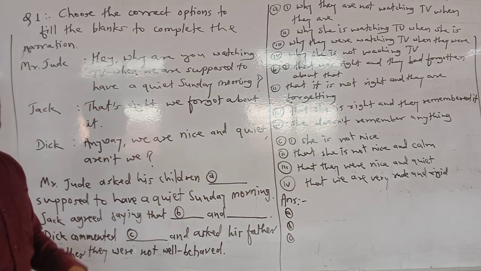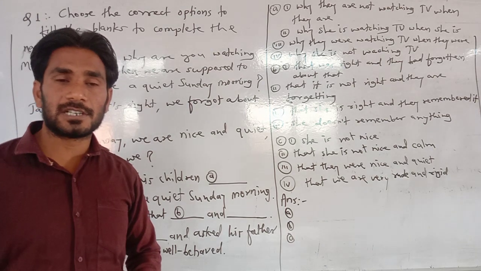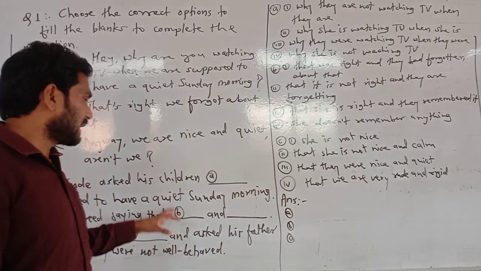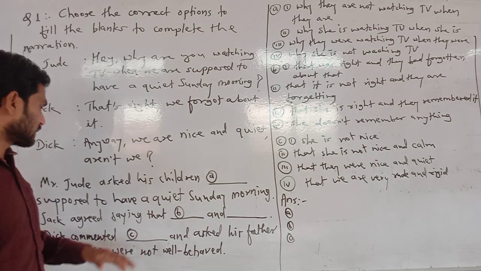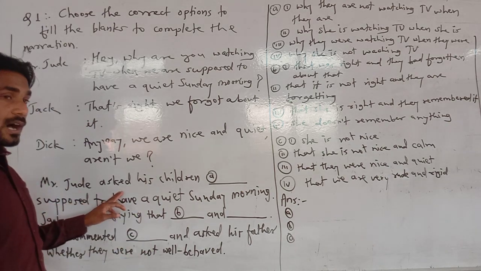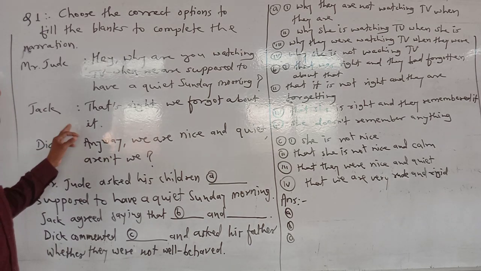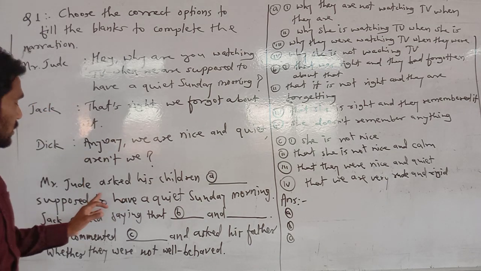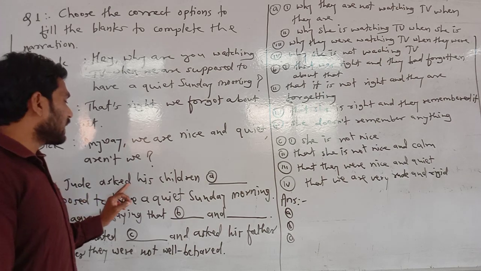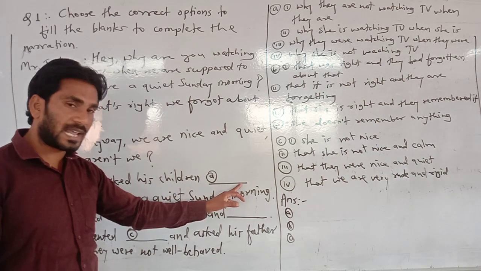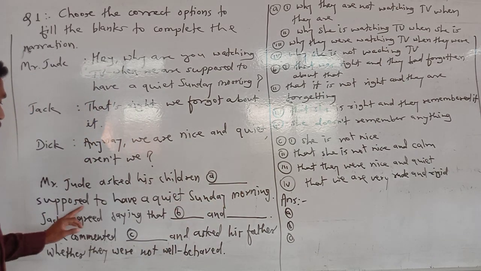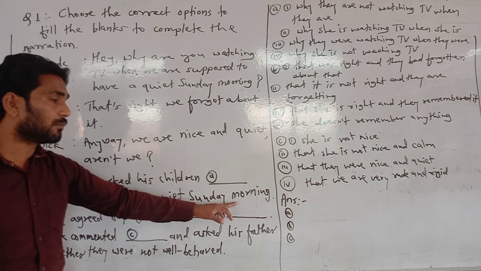So this is a piece of conversation given here, and on the basis of that, this para is given. Look at it. Mr. Jude asked his children, meaning Jack and Dick are children of Mr. Jude. So Mr. Jude asked his children blank, supposed to have a quiet Sunday morning.